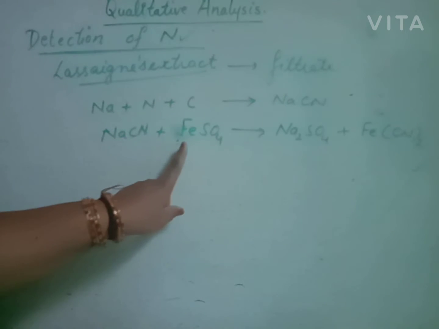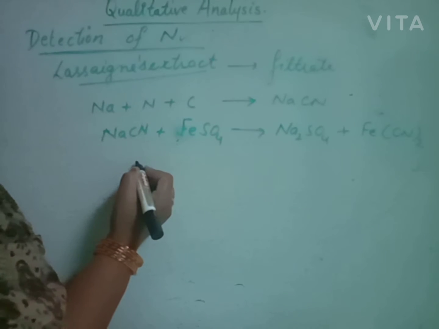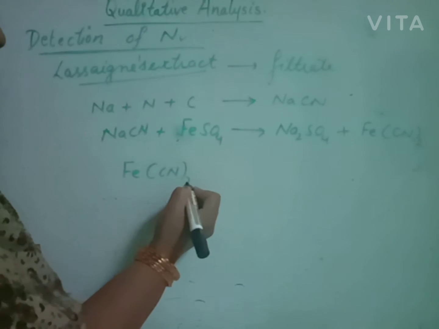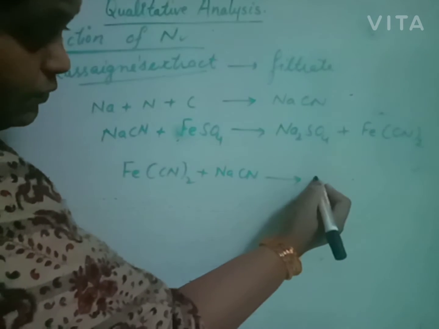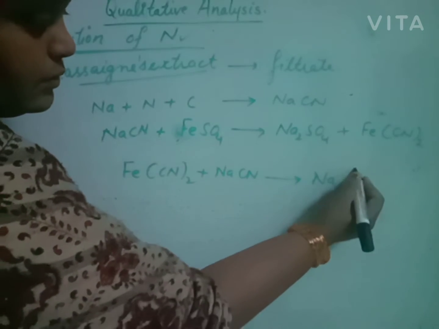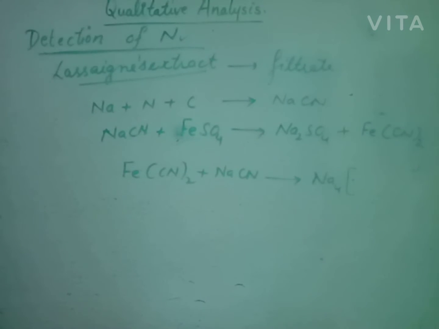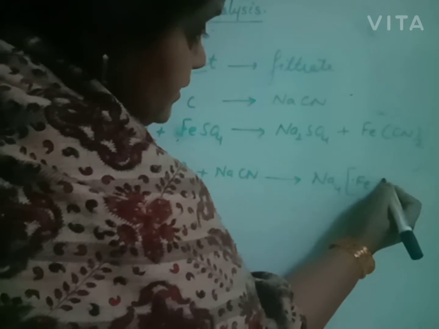Then in this solution, beta, we will add concentrated sulfuric acid. Before the reaction with sulfuric acid, this iron cyanide again reacts with sodium cyanide to give a compound. Beta, this compound is most important, that is sodium hexacyanoferrate(II).